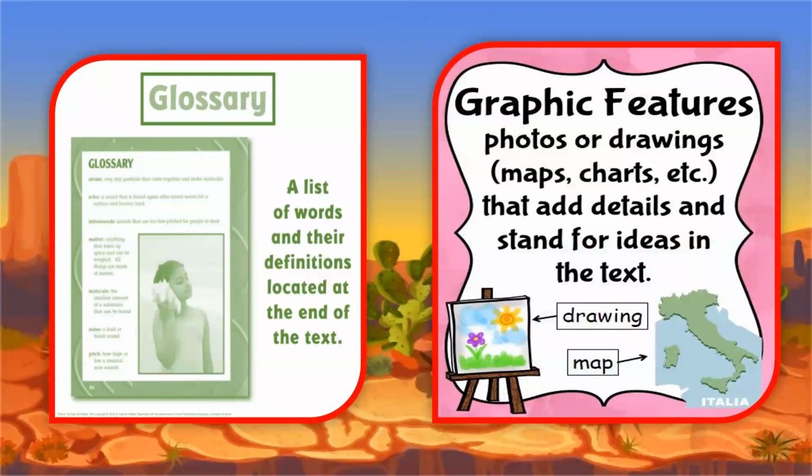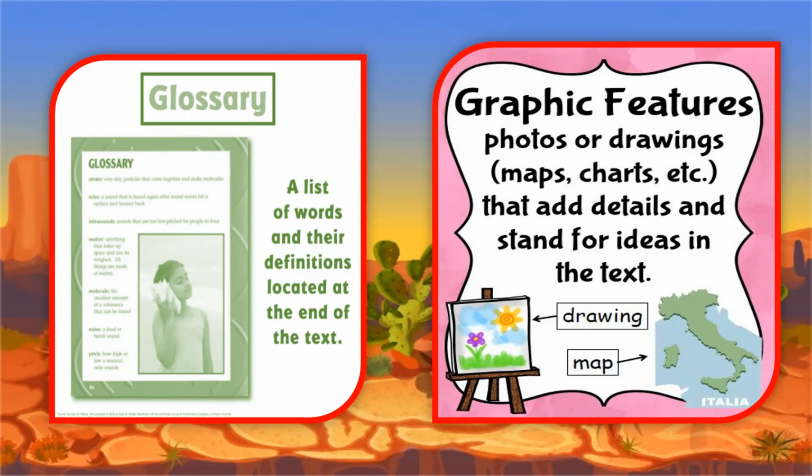And the last one, well, almost the last one, is the glossary. Remember, it is a list of words and their definitions located at the end of the text. Maybe we will find some texts that don't have a glossary, but others do. Every word will have its own definition. We have the word, then the definition, and maybe we can find an example of the word.